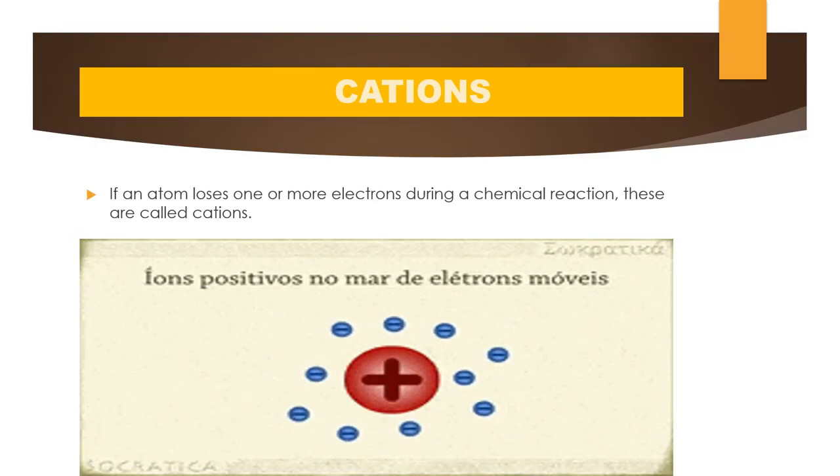Around that, all the electrons are revolving. The number of protons present in an atom equals the number of electrons present in the outer orbits. So when it is losing electrons, the positive charge is maximum, so we can call it a cation, that is a positive ion. All the metals form positive ions.